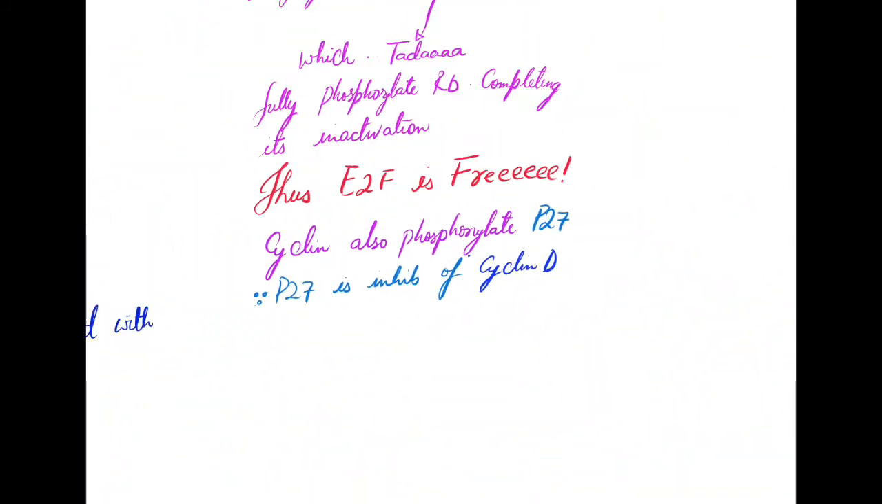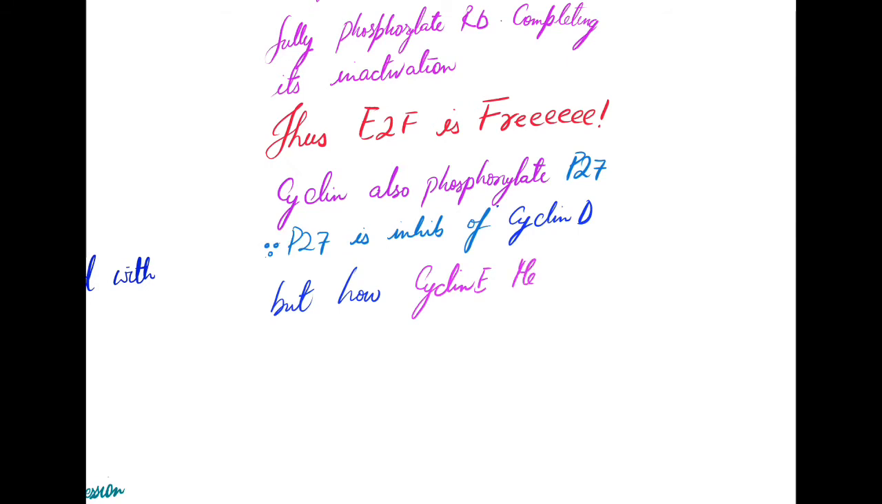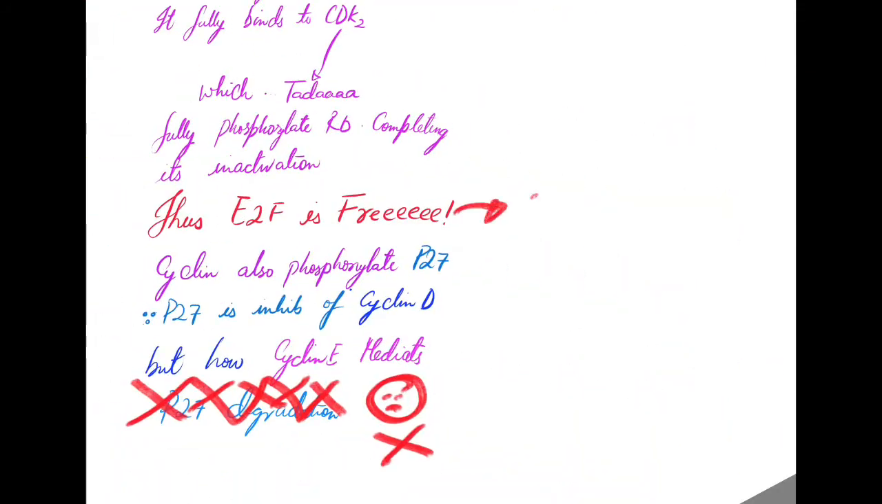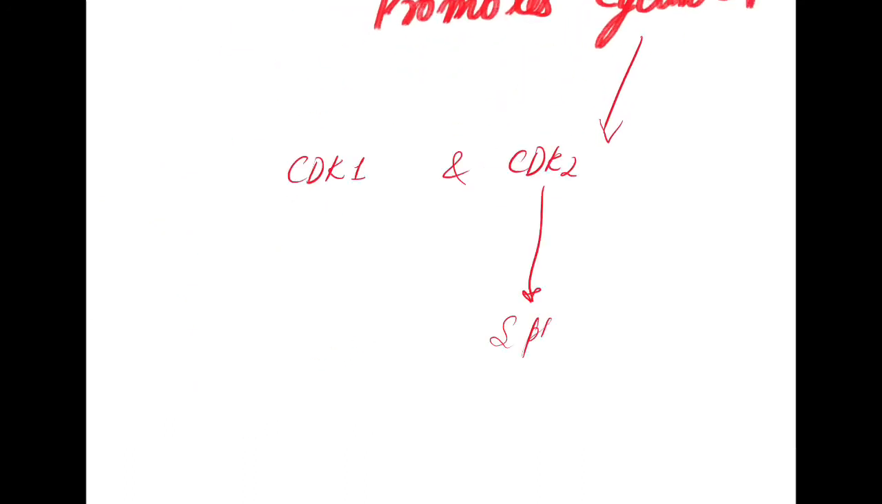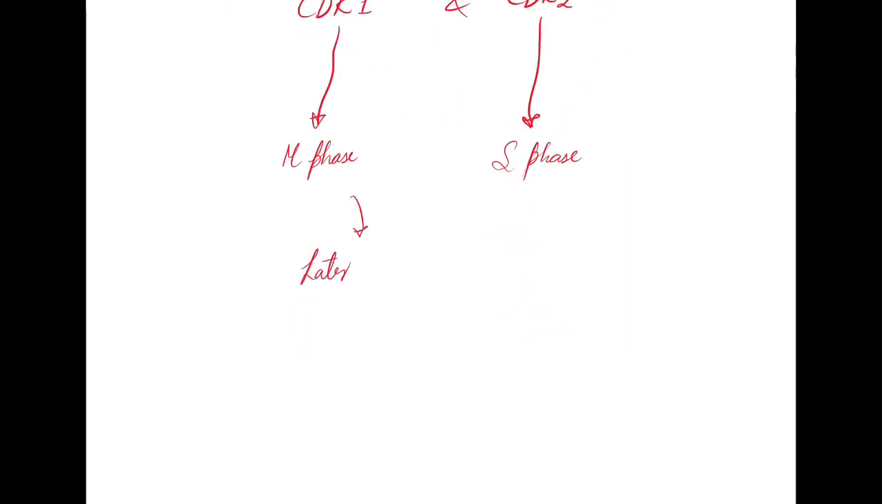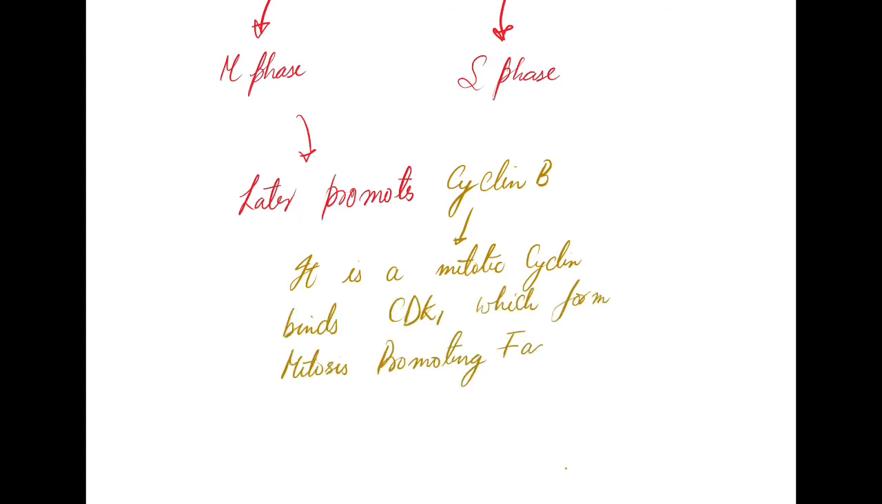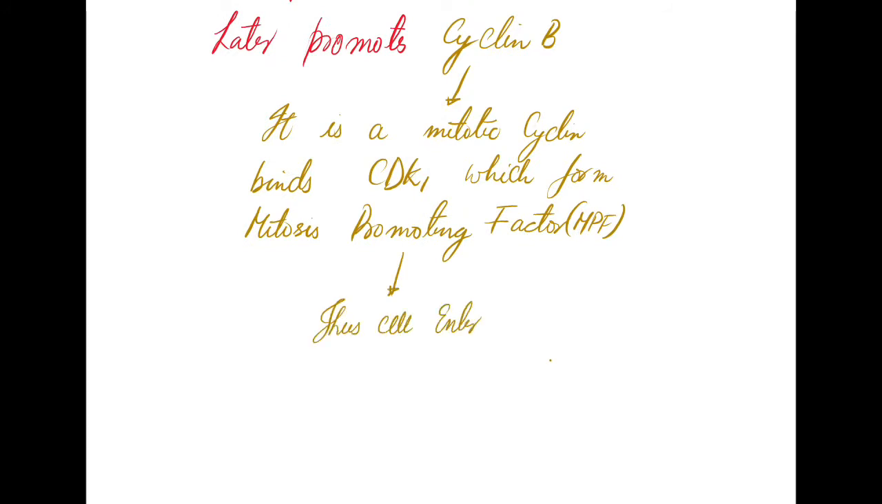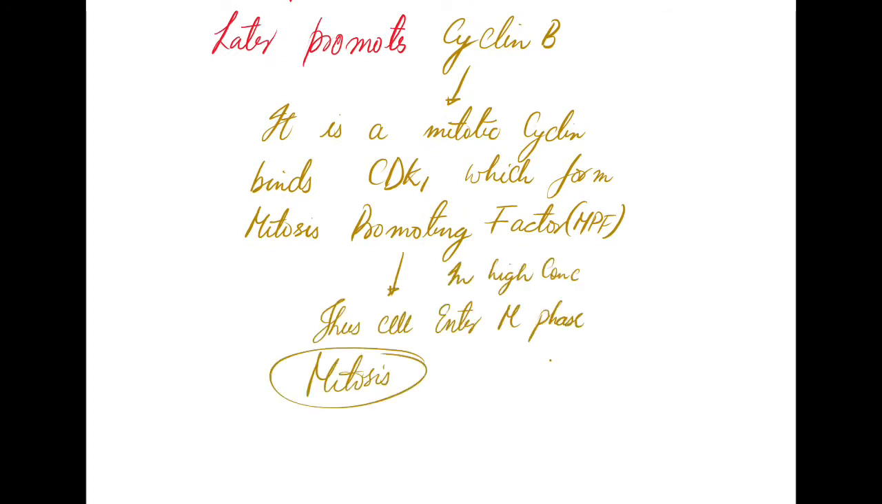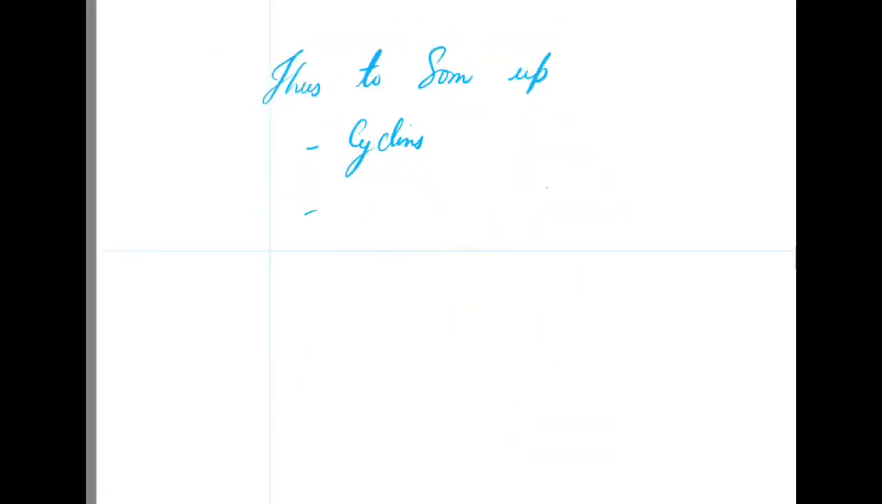Also, cyclin E degrades p27. It is a tumor suppressor gene which inhibits cyclin D. Once you degrade p27, you are actually increasing cyclin D. And the E2F, which is now fully active, will promote cyclin A. This cyclin A will form two complexes with CDK1 and CDK2, which will help in M phase and S phase. In M phase, it will later promote cyclin B. It is a mitotic cyclin which binds with CDK1, which forms mitosis promoting factor. Thus, the cell enters M phase and mitosis happens.